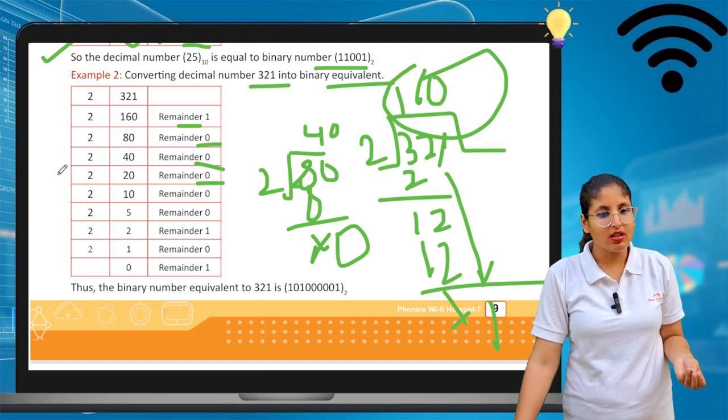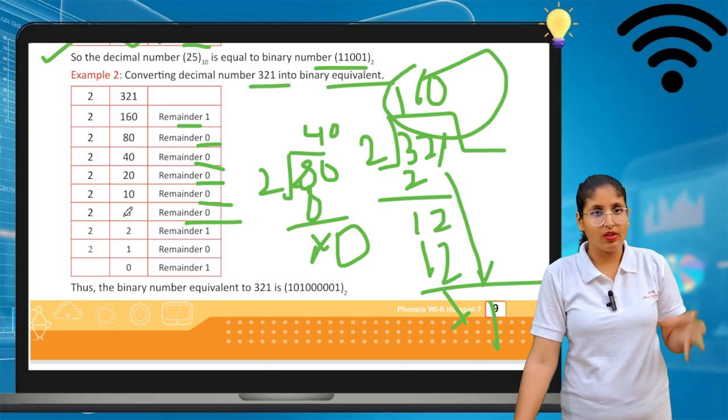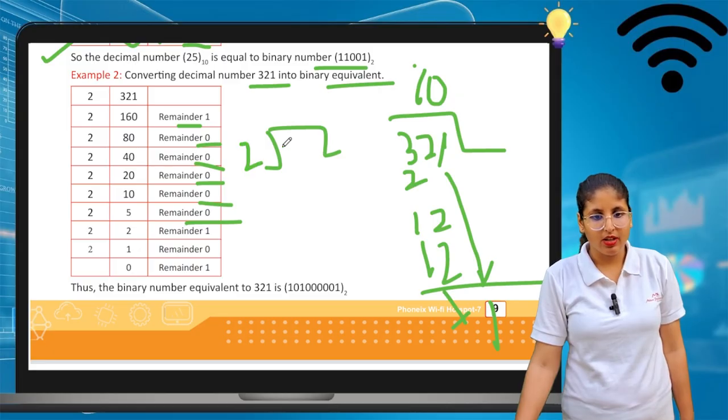20 divided by 2, the remainder is 0. 10 divided by 2 is 5 and the remainder is 0. And 5 divided by 2, if we say 2 divided by 5, so we can write 2 2s are 4. In that we can say the remainder is 1. So in here we can say the remainder is 1.